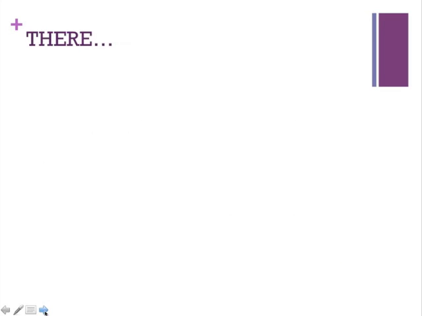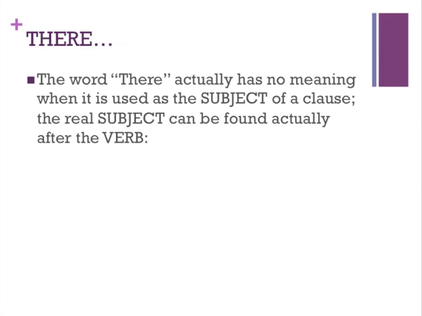Another example of a situation where you have an inverted word order involves the word there. Now, the first thing we have to recognize is the word there, when it's used as the subject, actually has no meaning. It's what we would call an empty or perhaps dummy subject. In fact, the real subject can be found actually after the verb.